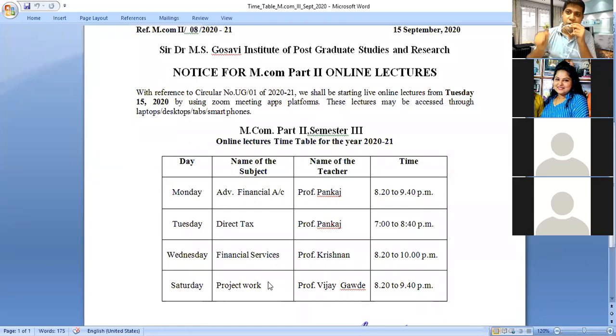On that basis, you have to select a particular topic, a particular problem. You should study the problem, and write the project on that problem. Select the topic, then the objectives of the study, research methodology, data analysis, hypothesis, then interpretation, then suggestions, conclusion, references, and review of literature.